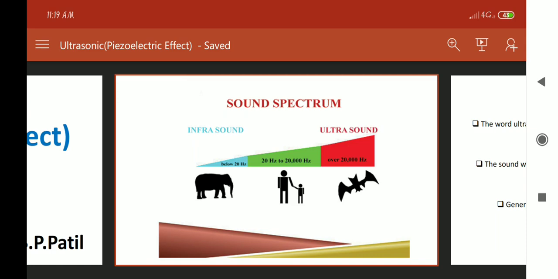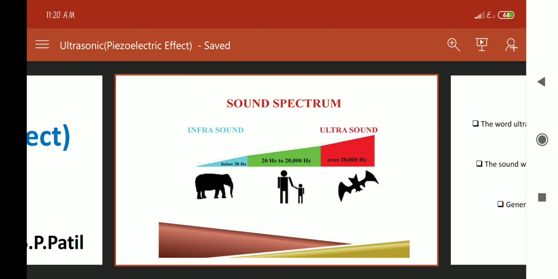Now the second frequency range is between 20 Hz and 20,000 Hz, or we can say 20 kilohertz. If the sound waves have a frequency between 20 Hz and 20 kilohertz, it is called the sonic or audible frequency range. This type of sound can be heard by the human ear. For example, music instruments and vocal cords are examples of this frequency range.